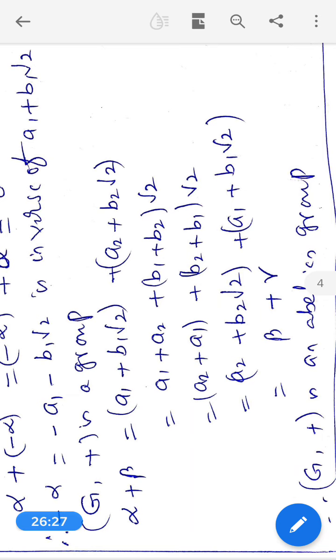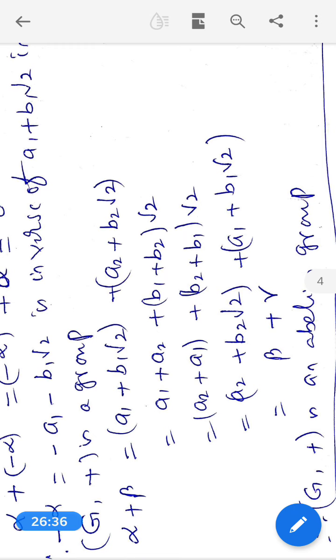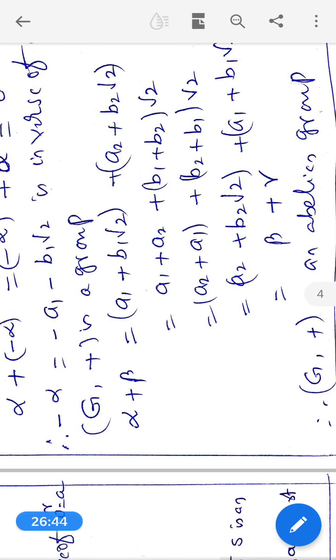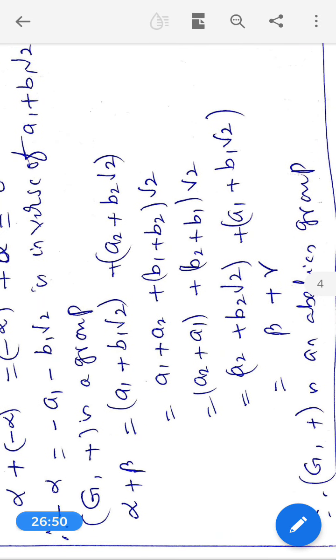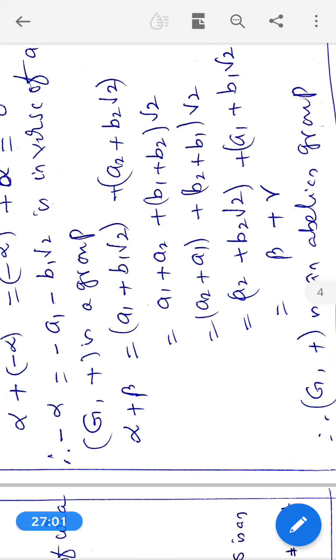If not verified, G comma plus is a non-abelian group. Now, alpha plus beta is equal to a1 plus b1 root 2 plus a2 plus b2 root 2, is equal to a1 plus a2 plus b1 plus b2 root 2, is equal to a2 plus a1 plus b2 plus b1 root 2. This is equal to a2 plus b2 root 2 plus a1 plus b1 root 2, which is nothing but beta plus alpha. Therefore, alpha plus beta is equal to beta plus alpha. Therefore, this abelian property has been verified for G comma plus. Therefore, G comma plus is an abelian group.